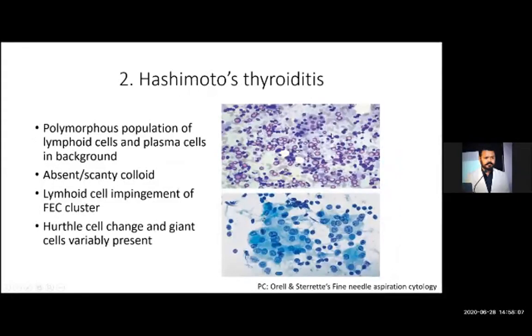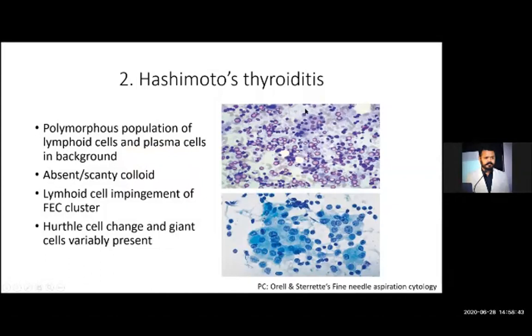In Hashimoto's, in this photomicrograph, here you can very well see follicular epithelial cells. These are the follicular epithelial cells with abundant cytoplasm, abundant bluish or cyanophilic cytoplasm with impingement by the mature lymphocyte. These dark ones are the mature lymphocytes. These dark structures are the mature lymphocytes, and these light colored larger cells are also lymphoid cells.